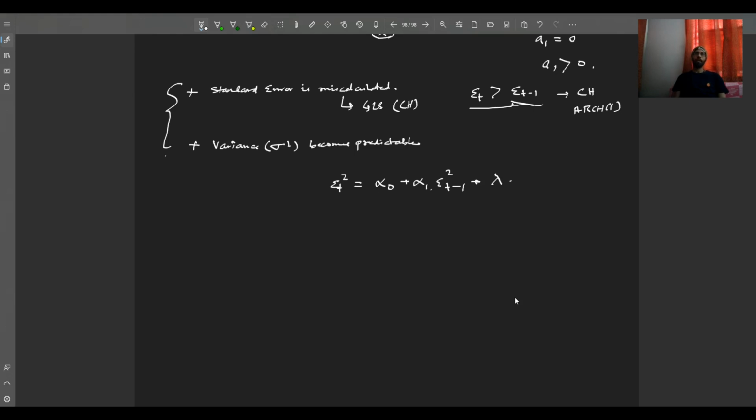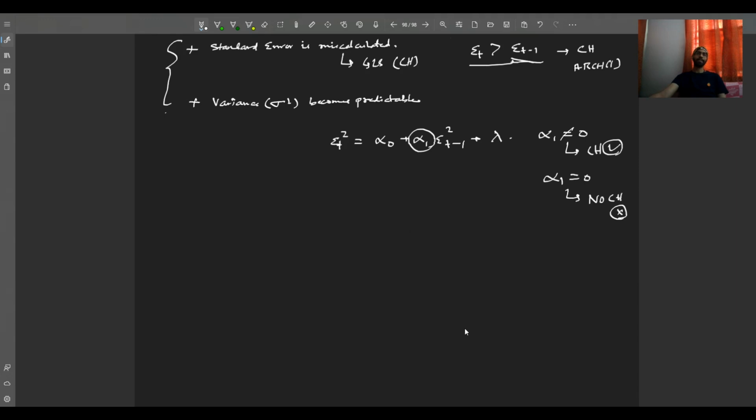Now we check for the significance of alpha1. If alpha1 is found to be significantly different from 0, then we say there is conditional heteroskedasticity. And if it is not significantly different from 0, then there is no conditional heteroskedasticity, and we are good to go. So friends, this is what we have to say about the ARCH(1) model.